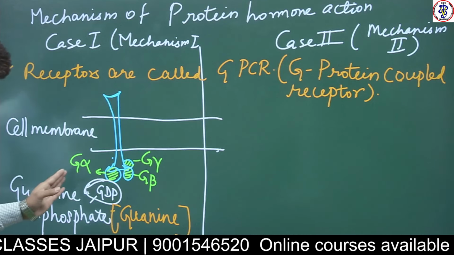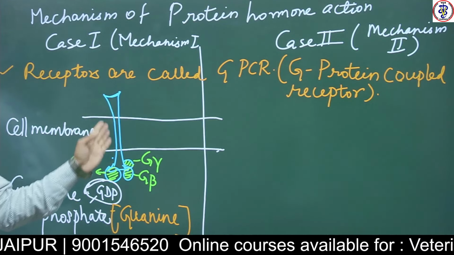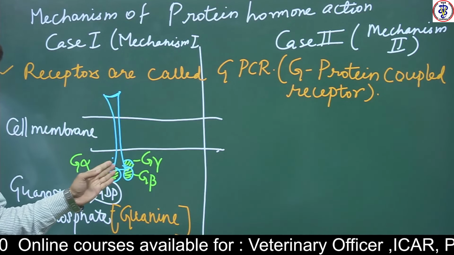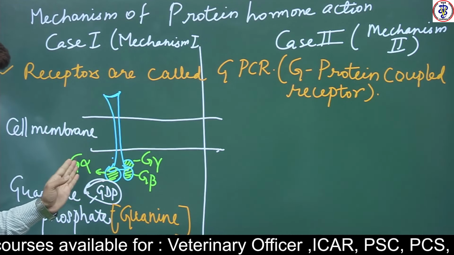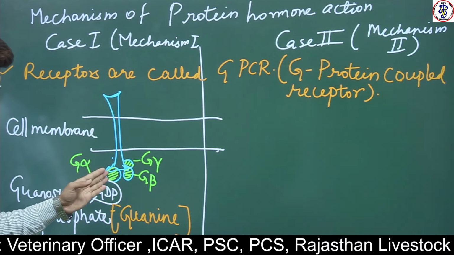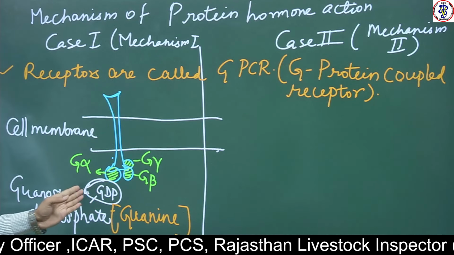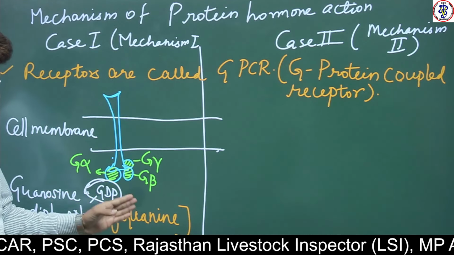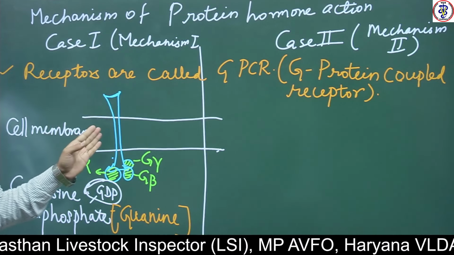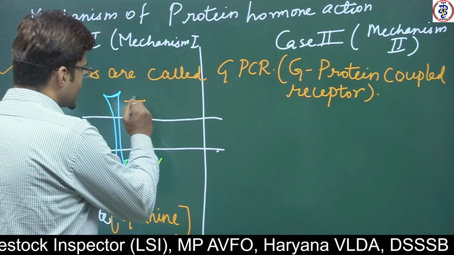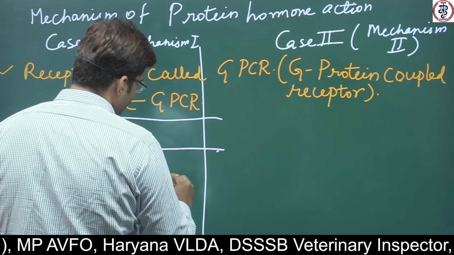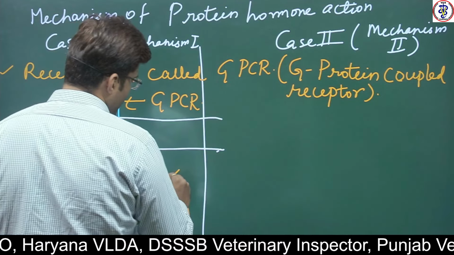Because you see this receptor is a protein, and the inside surface of this receptor contains the G alpha, G beta and G gamma subunit proteins, which are actually nucleotide binding. It binds with a nucleotide, guanine. So this receptor is called a G protein coupled receptor. Okay, this receptor is a G protein coupled receptor.